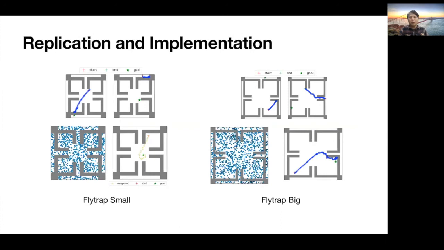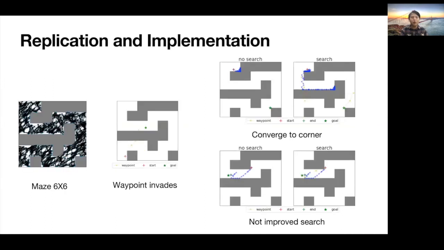And with a similar environment, as shown on the left and right, they converge to a similar result. However, in a specific environment, this does not work well. Even though the graph of the replay buffer works very well, some waypoints invade the gray area, which the agent cannot pass. As a result, some agents converge to the corner, and the search policy has not improved over the default policy.